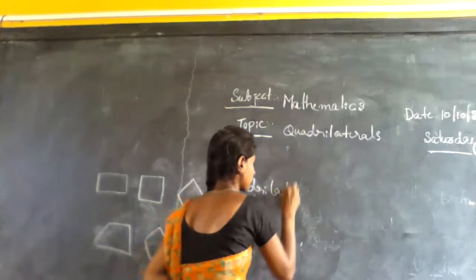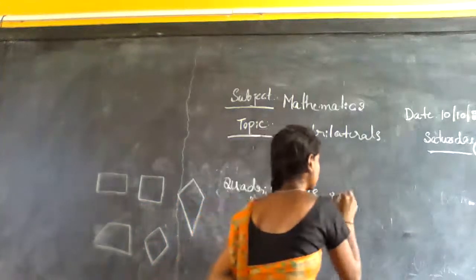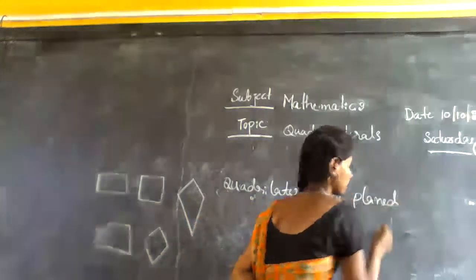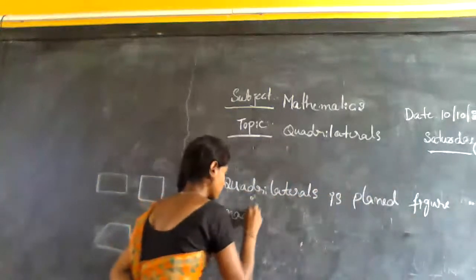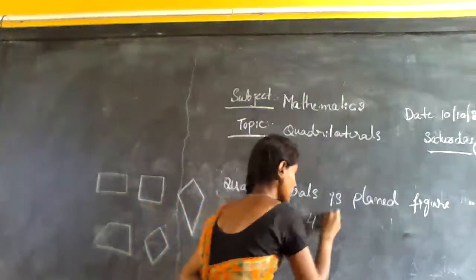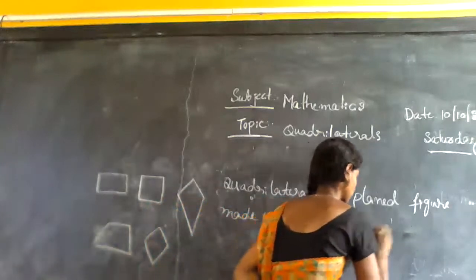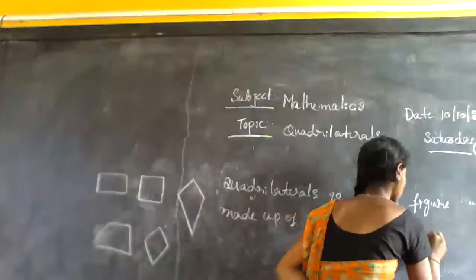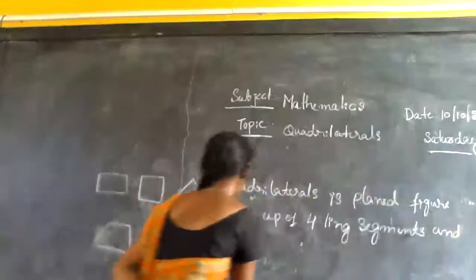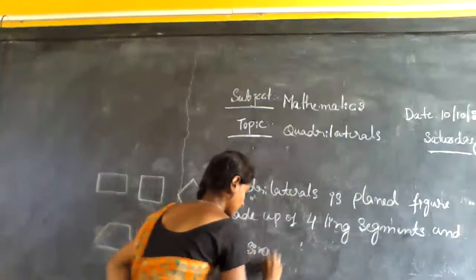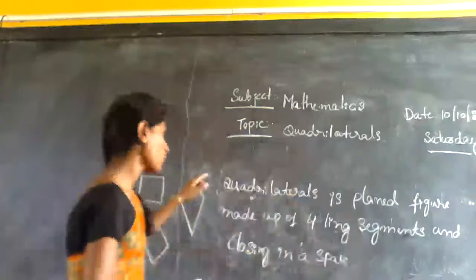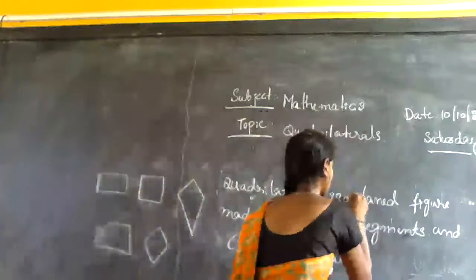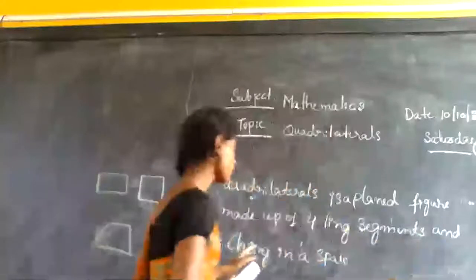A quadrilateral is a plane figure made up of four line segments and closing in a space. This is called a quadrilateral. A quadrilateral is a plane figure made up of four line segments and closing in a space.